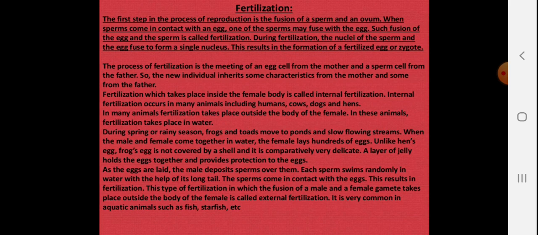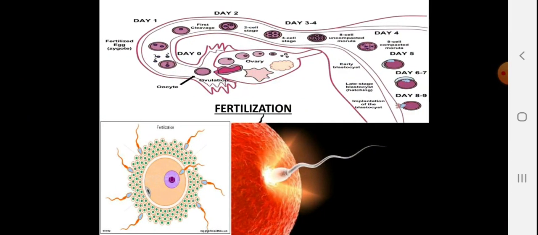As the eggs are laid, the male deposits sperm over them. Each sperm swims randomly in the water with the help of its long tail. The sperm come in contact with the egg. This results in fertilization. This type of fertilization, in which fusion of the male and female gametes takes place outside the body, is called external fertilization. It is very common in aquatic animals such as fish, starfish, etc.